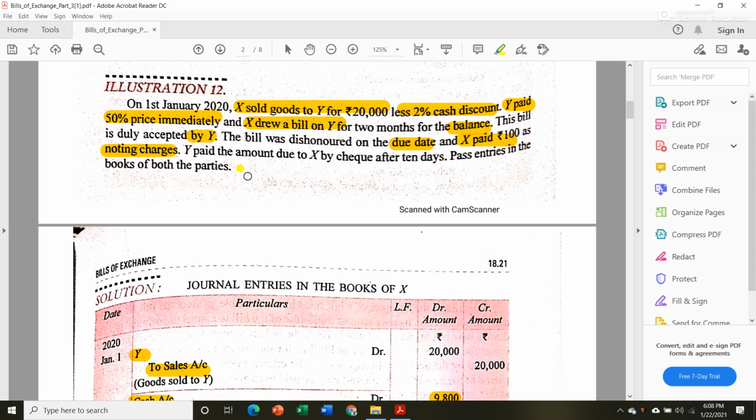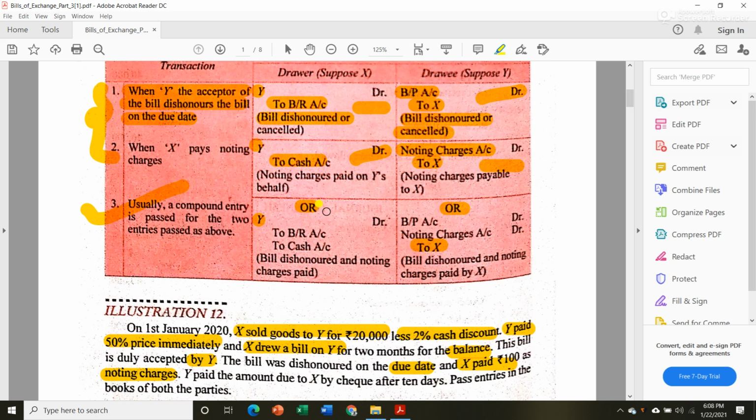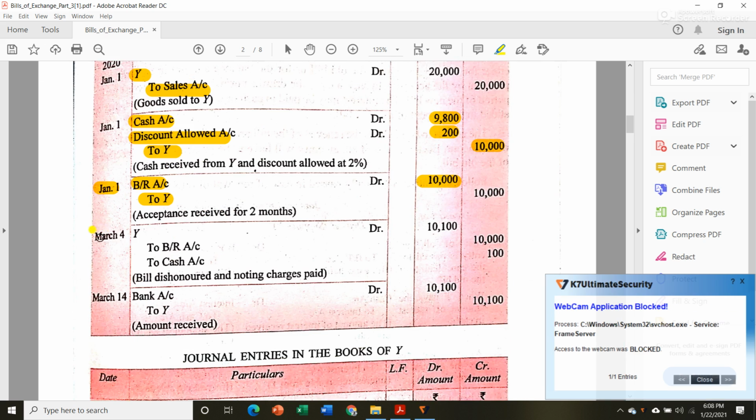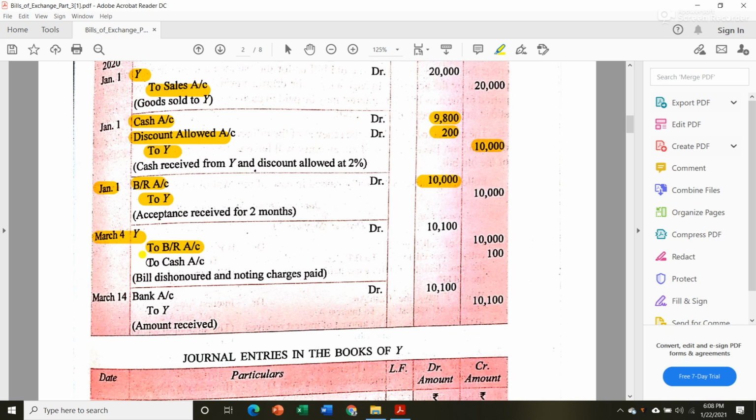So in this table you can see that for dishonor and for paying noting charges we can use these two compound entries. Now let us see in the book of the drawer, that is X. Here we will pass the entry for dishonor as well as paying noting charges. Y debit to bills receivable account, to cash account. Now the bill receivable was for rupees 10,000 and in the question they said that he had to pay 100 as noting charges, so 100 will be the noting charges, and altogether Y now has to pay 10,100 to Mr. X.